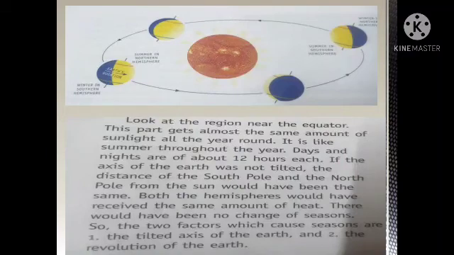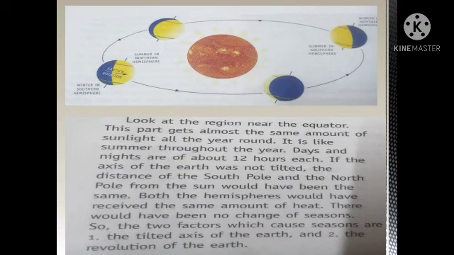So how are seasons formed? When the north pole is towards the sun, it is summer in the northern hemisphere. The day seems to be hotter because the sun rays fall directly. At the north pole, there is sunlight for most of the day and some part of the evening. During this time the south pole is turned away from the sun. So the sun rays do not reach the south pole and there is not much daylight. It is winter in the southern hemisphere.